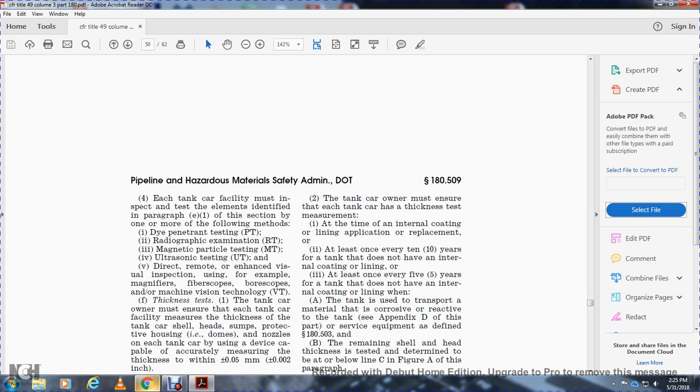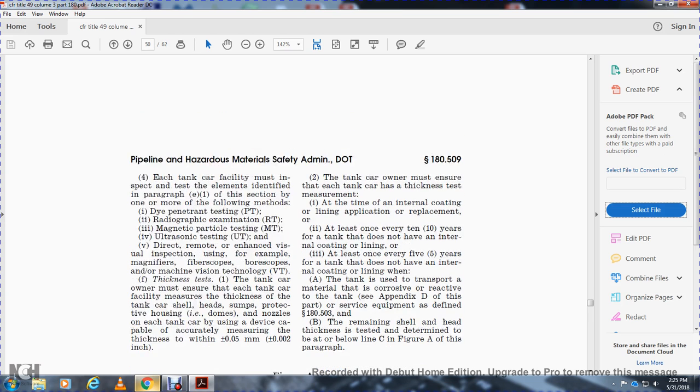Thickness test. The tank car owner must ensure that each tank car facility measures the thickness of the tank car shells, heads, sumps, and protective housing nozzles of each of the tank cars using a device capable of accurately measuring the thickness of the wall to plus or minus 5 hundredths of a millimeter. The tank car owner must ensure that each tank car thickness measurement is made at the time of the internal coating or lining application or replacement, or at least once every 10 years for a tank car that does not have an internal coating or lining, and at least once every 5 years for a tank car designed to have an internal coating or lining.